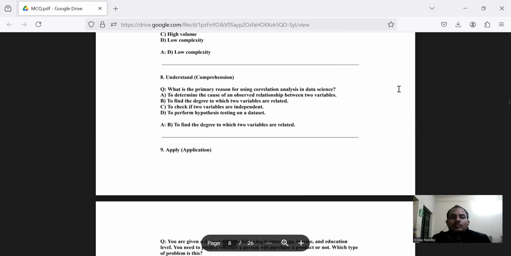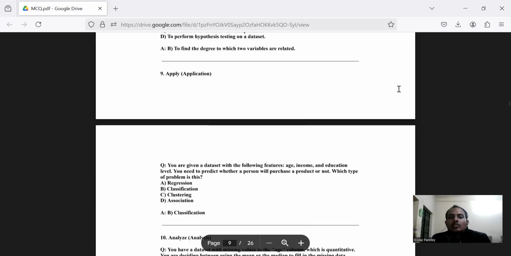Now, question number 9 is based on application only. The question says, we are given a data set with the following features: age, income, and education level of that data user or customer. You need to predict whether a person will purchase a product or not. Which type of problem is this? A. Regression. B. Classification. C. Clustering. D. Association. Yeah, it's a very easy question.